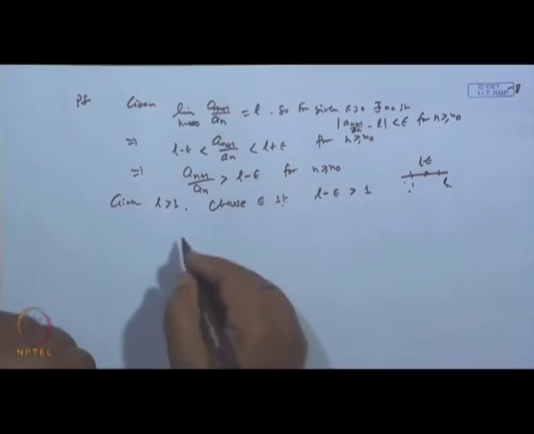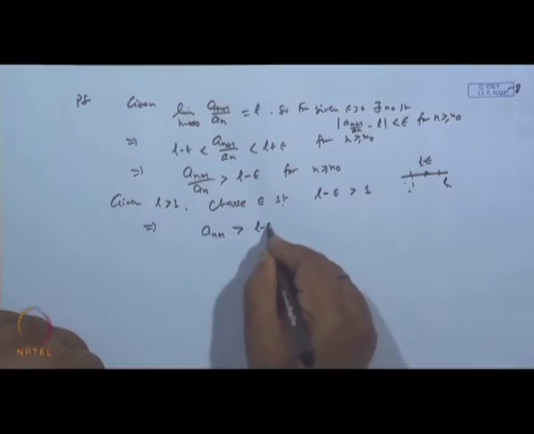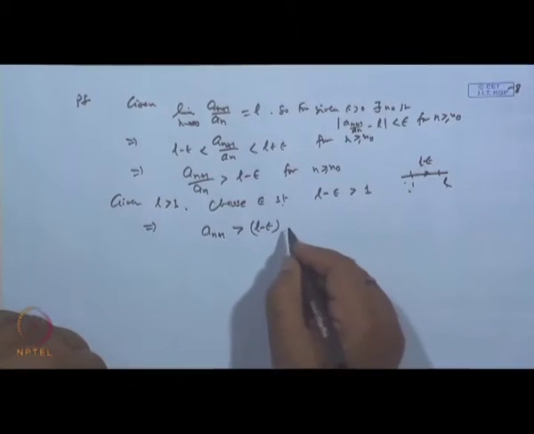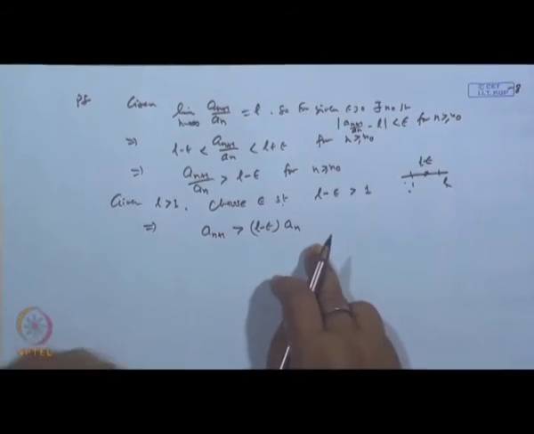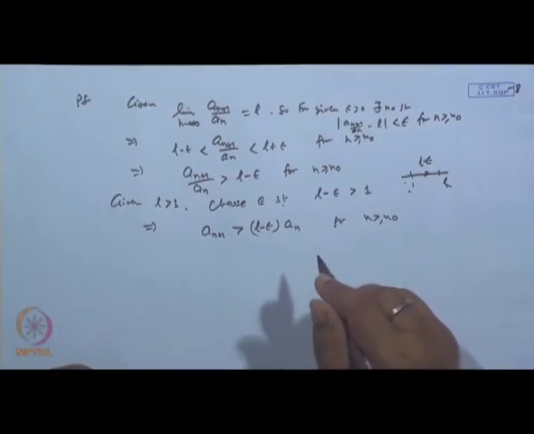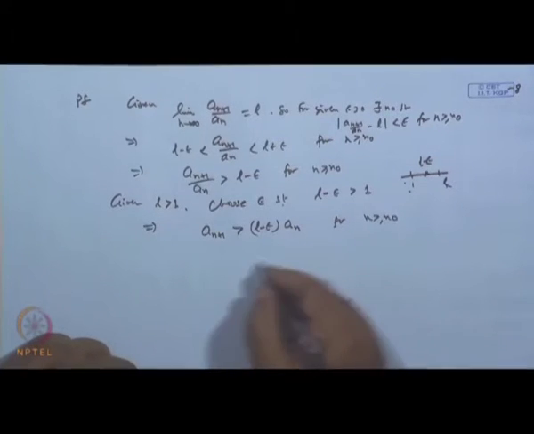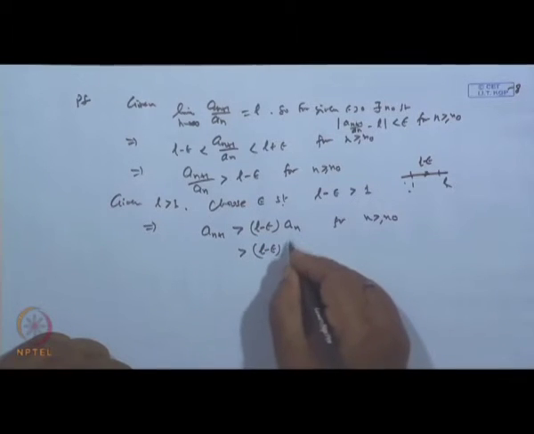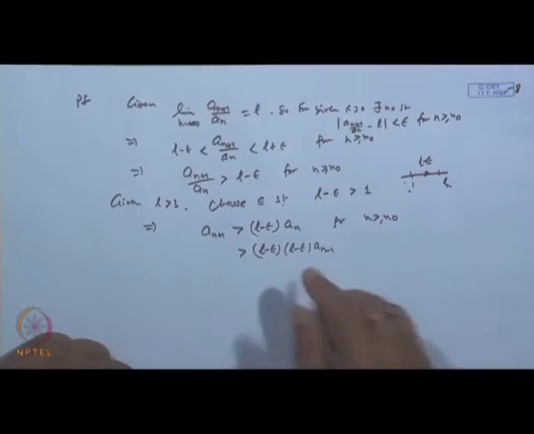So from here we get a_(n+1) is greater than (L minus epsilon) times a_n, which is greater than a_n. Now, this is true for all n greater than or equal to n naught. So suppose I start with this, a_n is greater than (L minus epsilon) times a_(n-1), is it not?